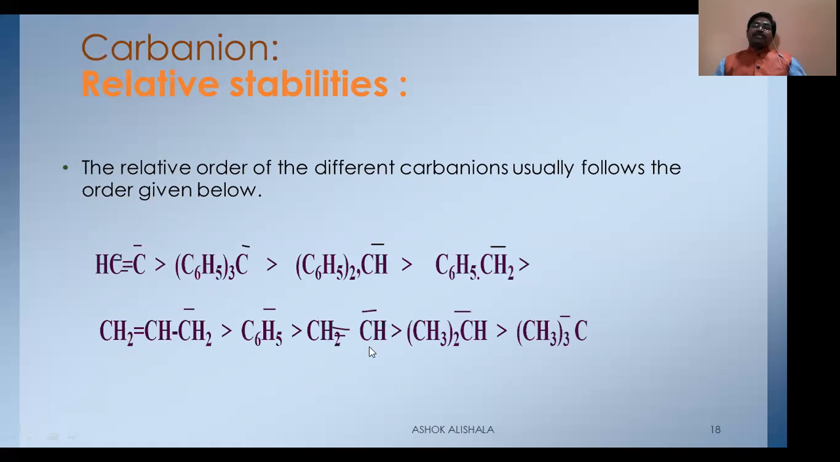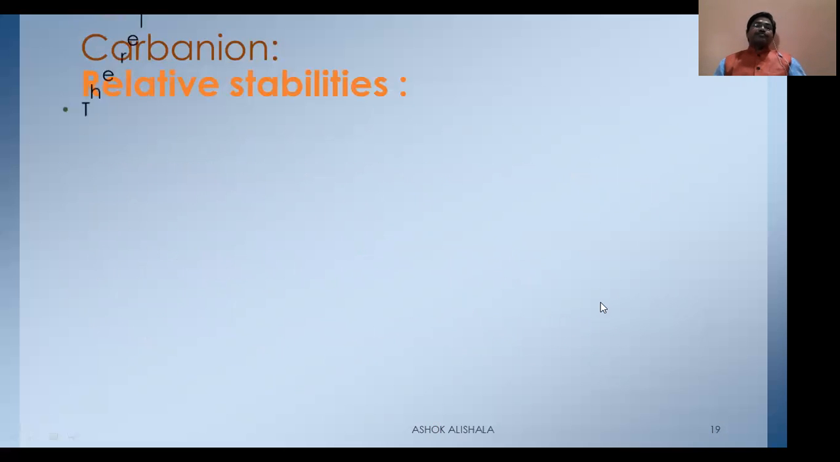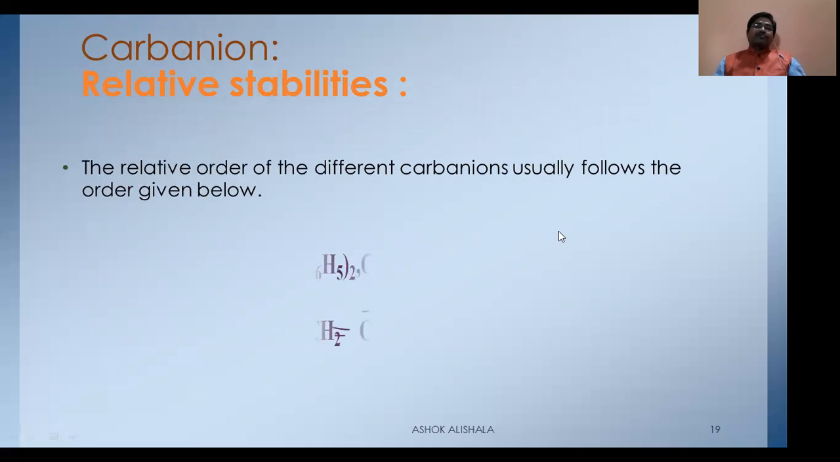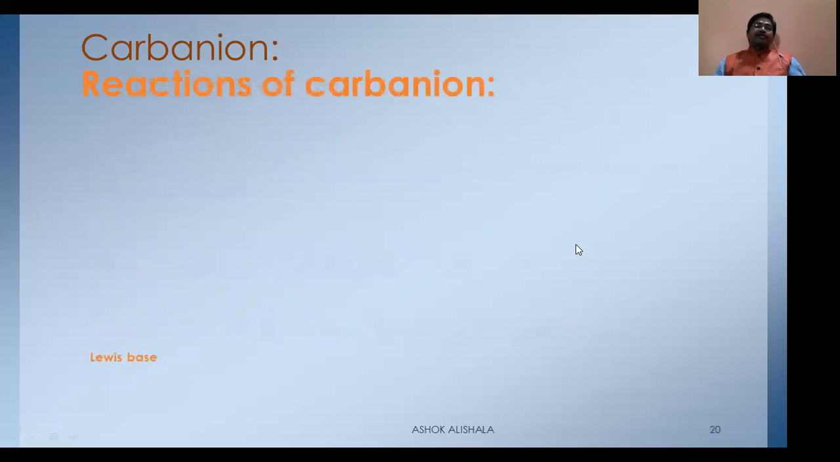This is going to be the ethylene carbanion. This is going to be the isopropyl carbanion. This is the tertiary butyl carbanion. And you see, this is a positive inductive effect. This is also a positive inductive effect. That is, these are least stable. Now let us see the other one, the relative order of the different carbanions usually follows this order. Just now we discussed this one, and here again.